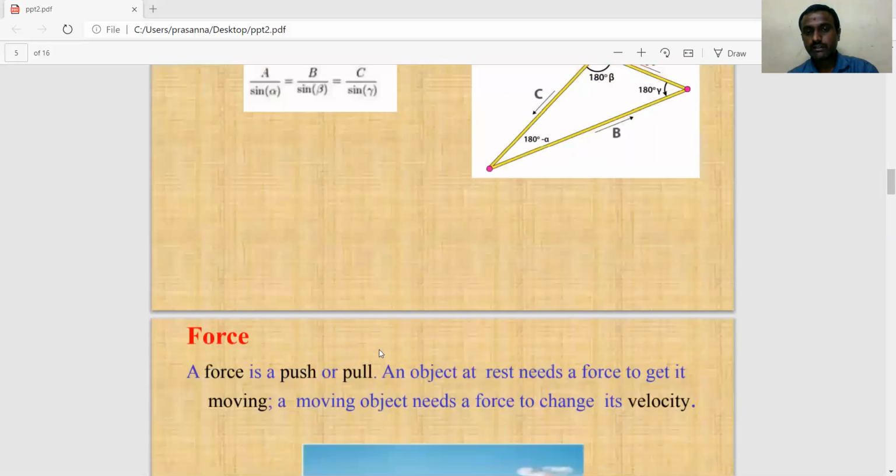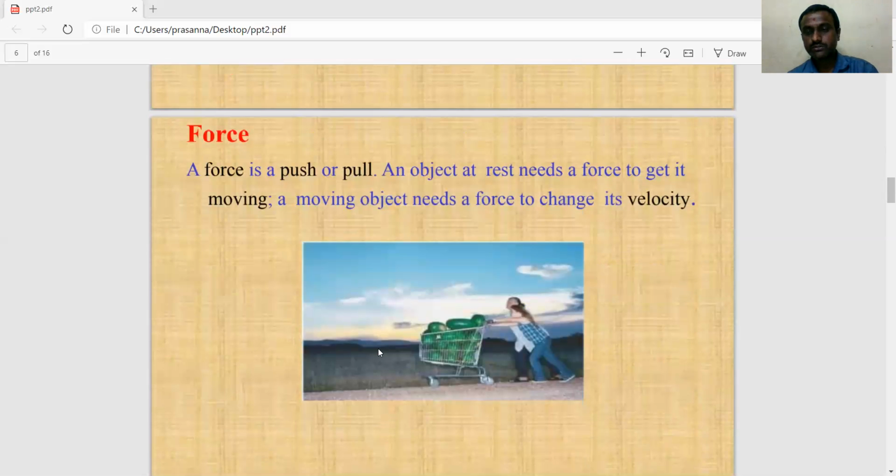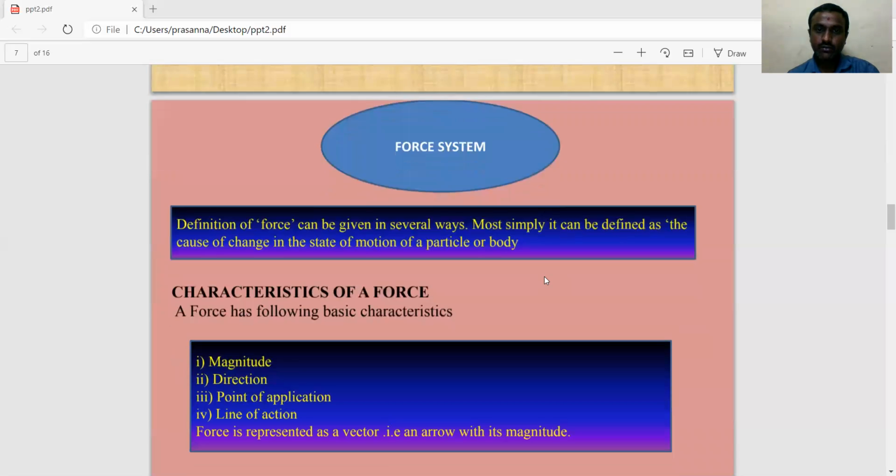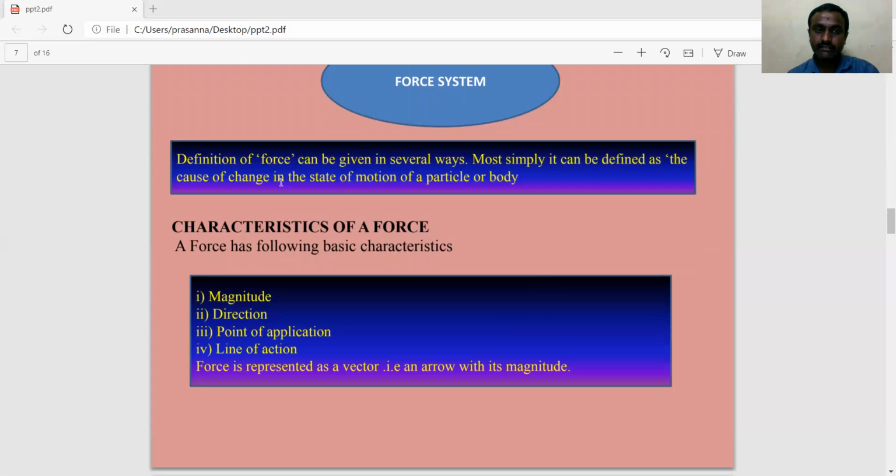Then we will go to the next topic, that is force. Force is a push or pull. An object at rest needs a force to get moving, and to change its velocity it needs a force. Force is nothing but a push or pull. By seeing the diagram, when the object is at rest, it needs a force to get moving. Then the force system. The definition of force can be given in several ways.